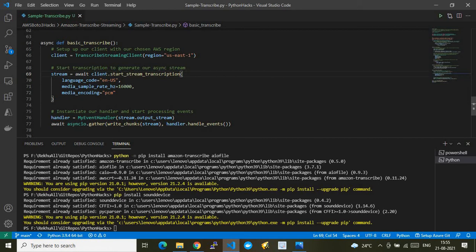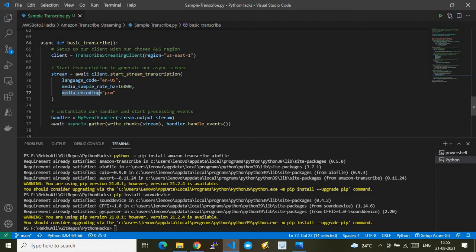Inside this we are giving parameters. One is the language code. There are AWS-given language codes which we need to follow. For some languages there is one unique code, for example for English in US, that's the reason en-US. Similarly, we are passing one more parameter, media sample rate in hertz, that is 16,000 hertz, and media encoding is PCM. These are technical terms which you can go through in the AWS document and get to know about.